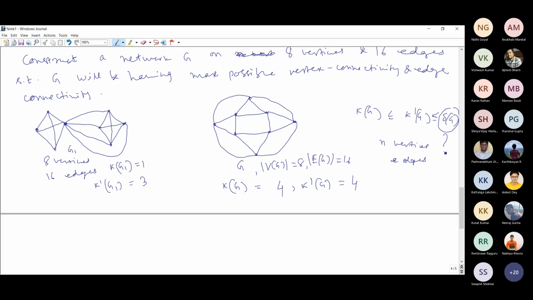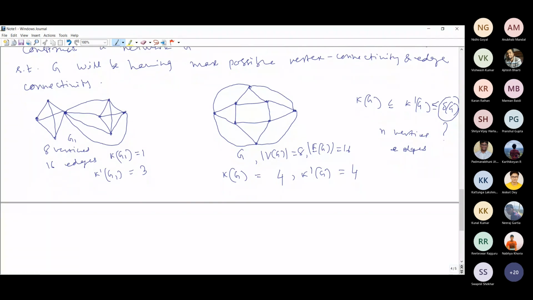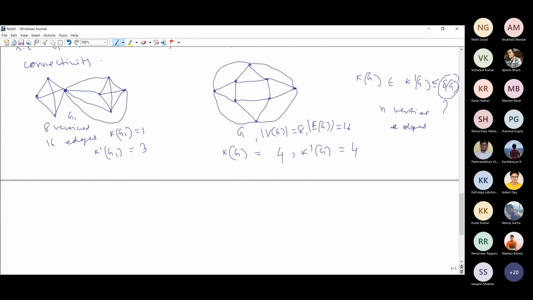We should analyze this maximum possible value of delta G, and then try to achieve vertex connectivity and edge connectivity equal to delta G. Then you will have the best possible network. So on n vertices and e edges, what is the maximum possible value of delta G?